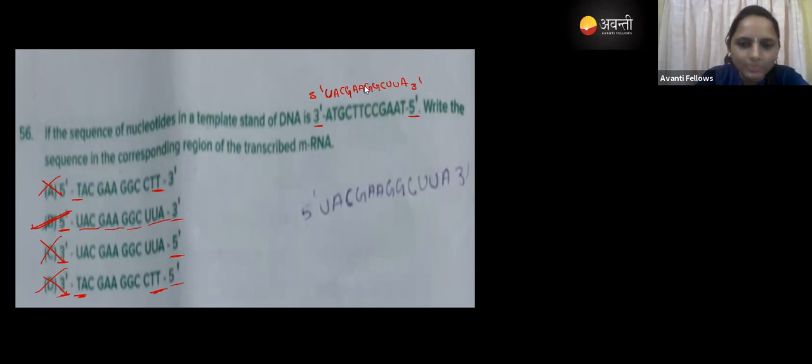So kindly remember that. Here they give the template, and the mRNA should be opposite to that strand, running 5' to 3'. Otherwise you will be confused between option C and B. So now you understood, guys? Tell me yes if you understood.